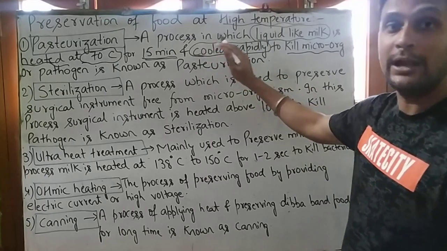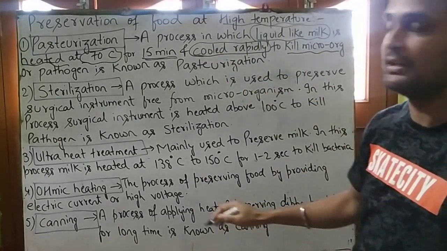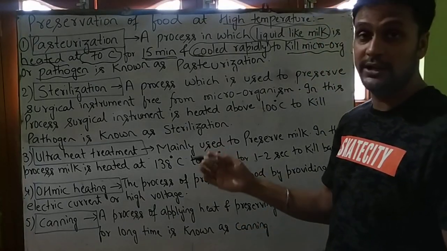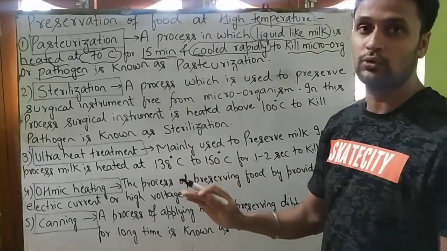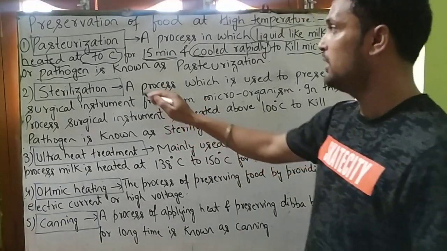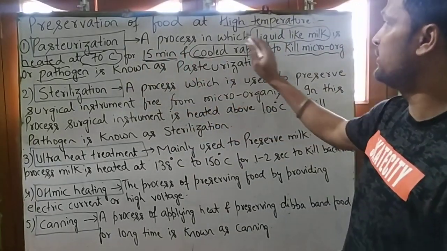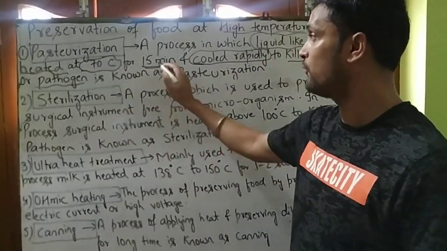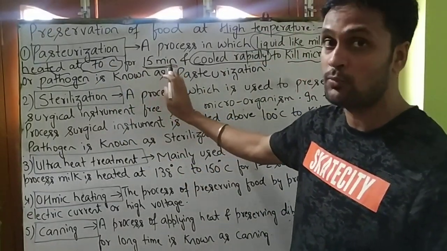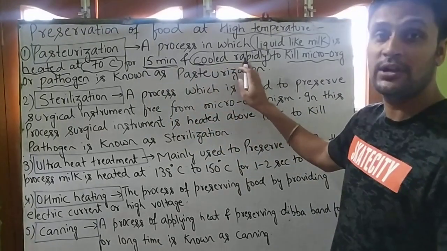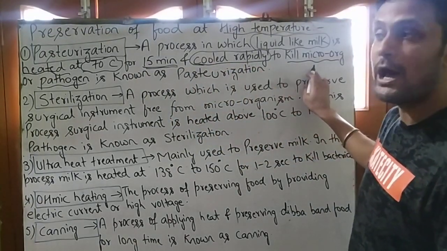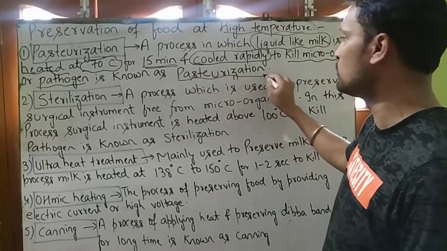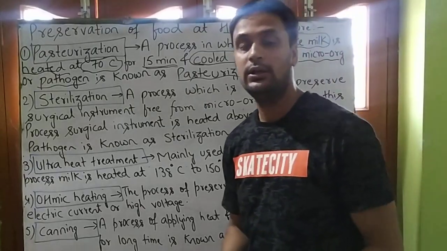Why is it heated and cooled? To kill microorganisms or pathogen. We have studied what is microorganism and pathogen, so no need to discuss them. The process in which liquid like milk is heated at 70 degrees Celsius for only 15 minutes, not more than 15 minutes, and cooled rapidly to kill harmful microorganism or pathogen is known as pasteurization.